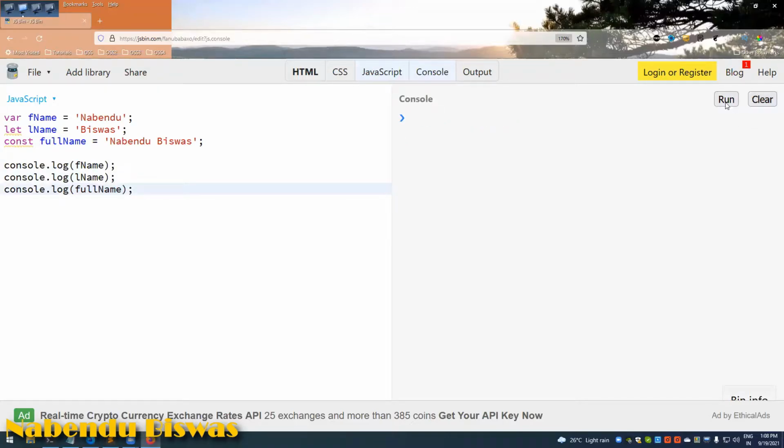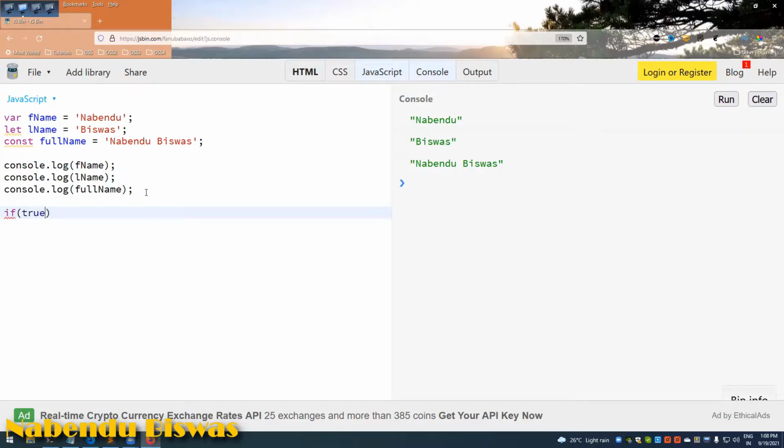Full name, clear it and run it. It will show no difference. But now we'll see what is the difference in var and why we are saying that it is function scoped and not block scoped. So we will see that issue. We'll learn about the if statement also soon.